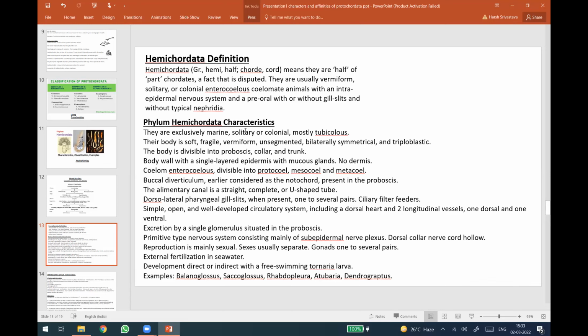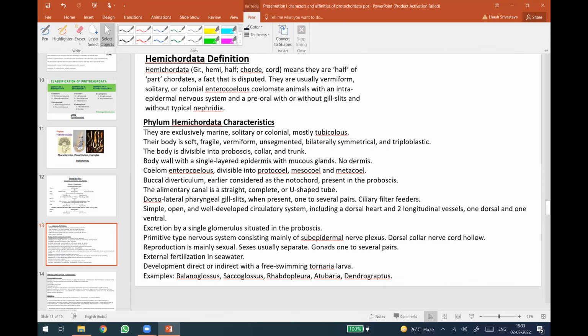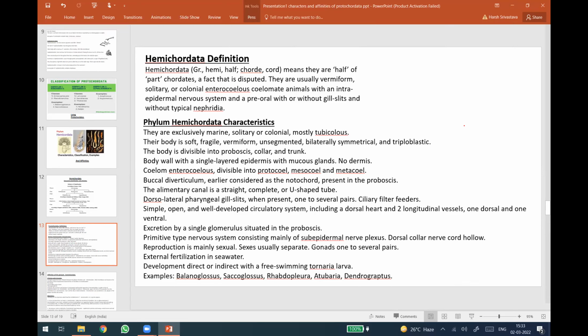They make tube-like channels under the ground, and into this tube-like structure they reside. In the marine shore, they create this type of tube-like channels in which they remain, they rest during the resting period.